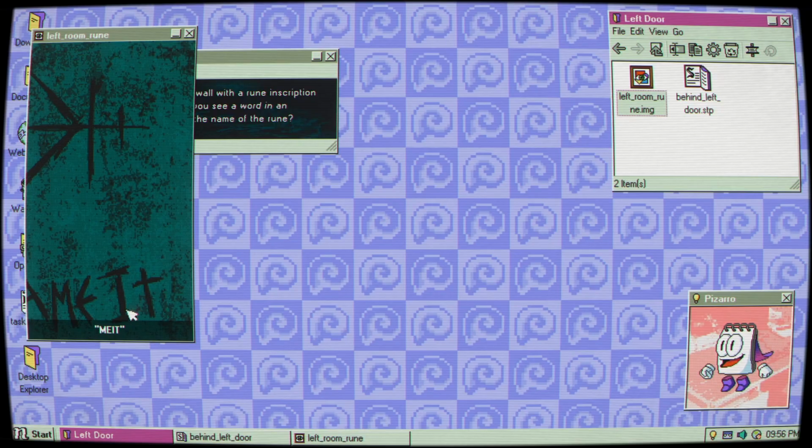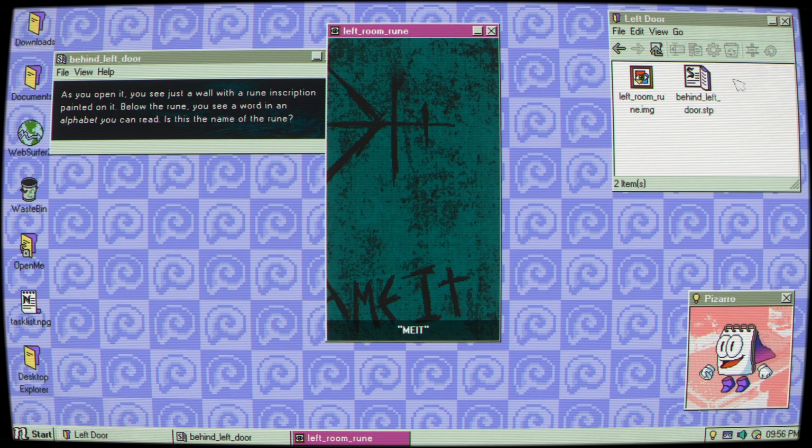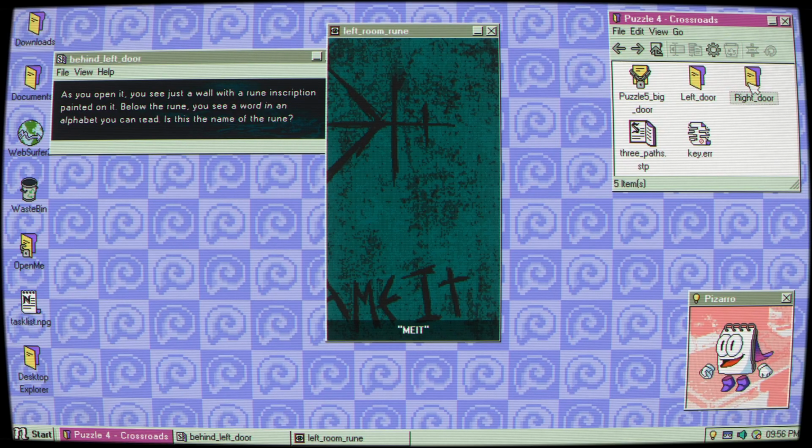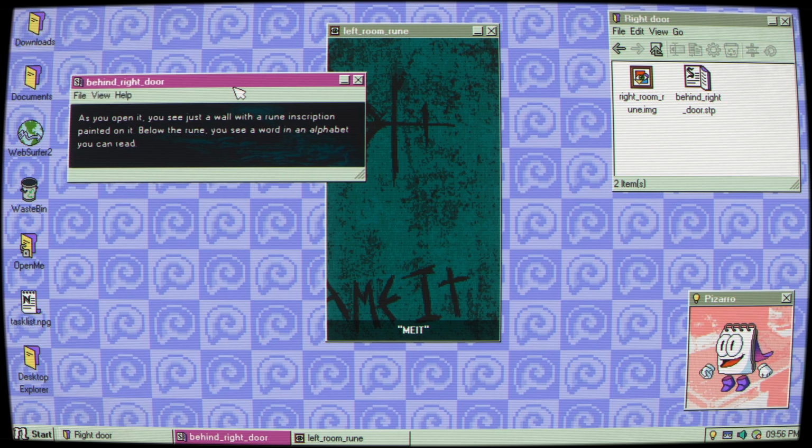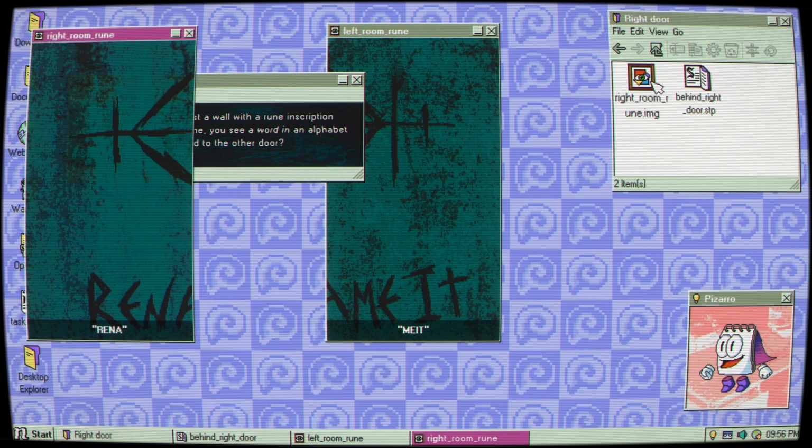Let's look. Miet. Okay. This doesn't really give us anything. Let's look at the right door. As you open it, you see just a wall with a rune inscription painted below. Okay, so it's the same thing. Okay, well, let's look at this one.